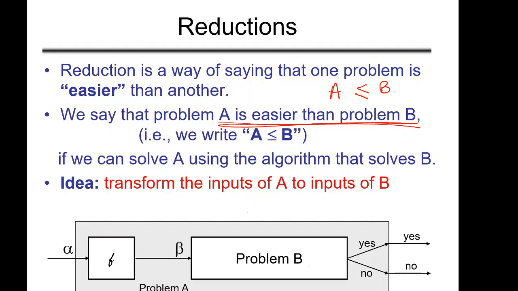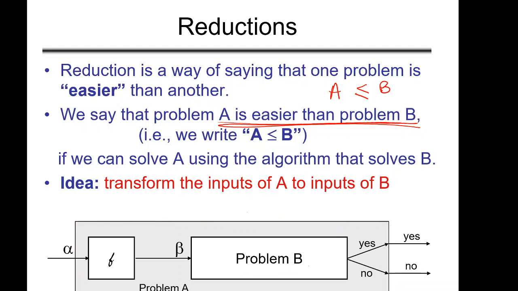This gray box is actually problem A. If you want to solve problem A, just give me the input of problem A. I will internally convert alpha into beta, which is the input of problem B. And if I am able to solve problem B, then definitely I can come up with the solution of problem A. And that is why problem A is easier than problem B. This is what we are saying.